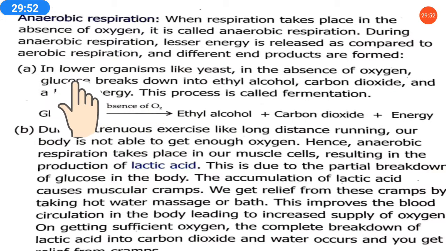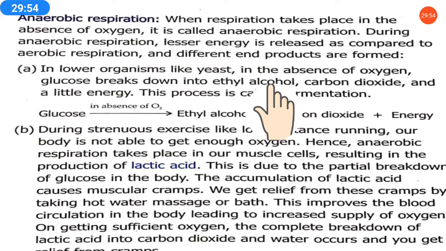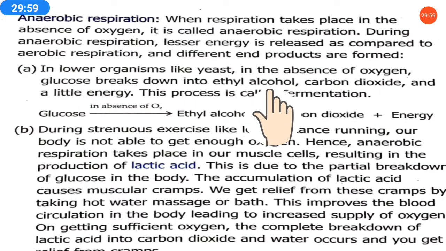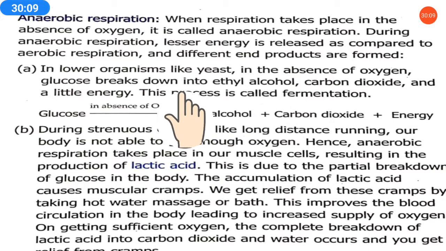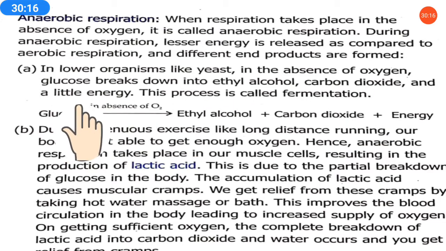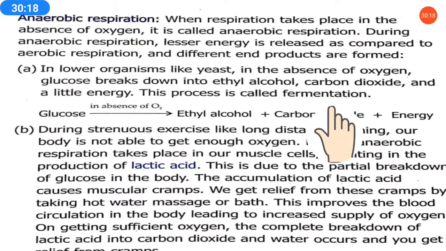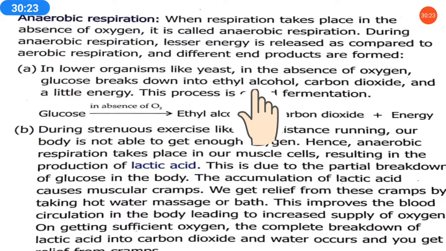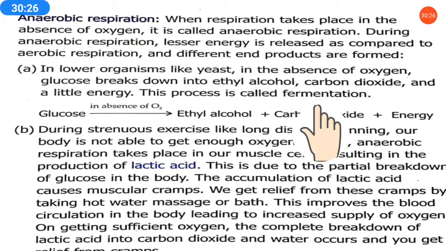Okay, so here in lower organisms like yeast, in the absence of oxygen, glucose breaks down into ethyl alcohol. Means in lower organisms like yeast and bacteria, respiration takes place in the absence of oxygen. What they produce in this process is ethyl alcohol, carbon dioxide and a little energy. This process is called fermentation. Fermentation is a form of respiration.